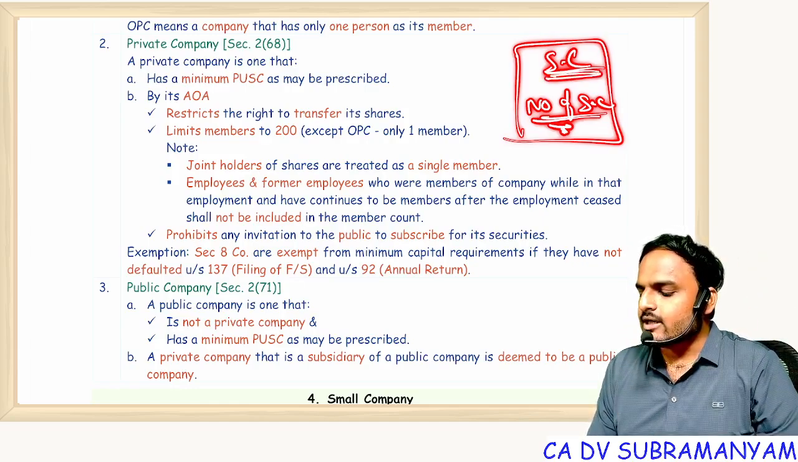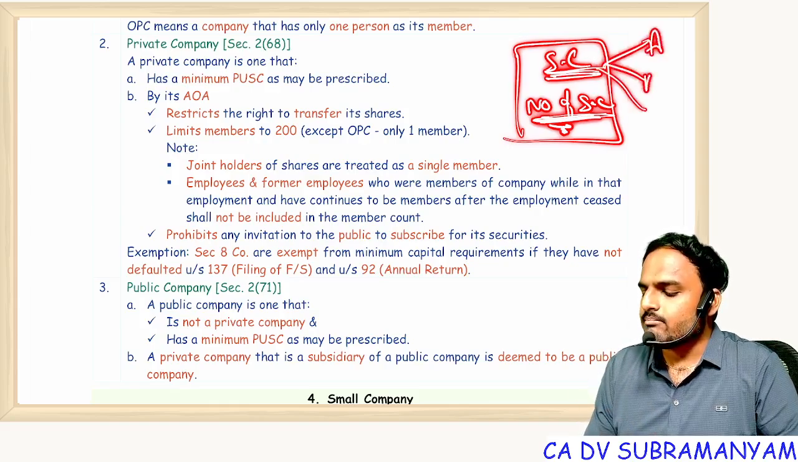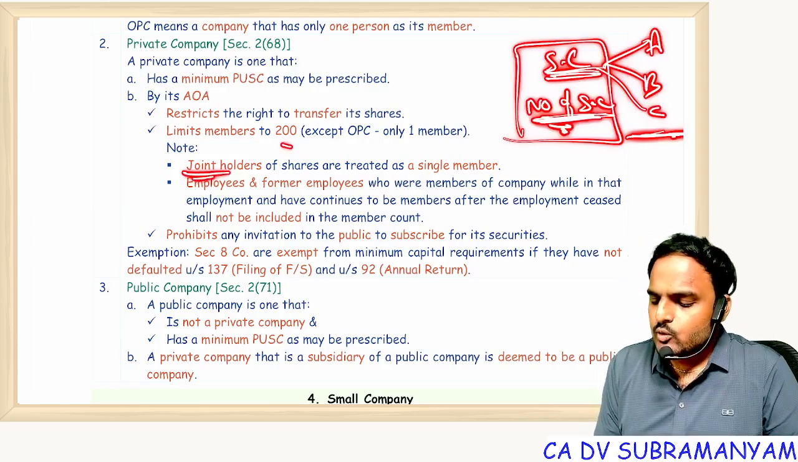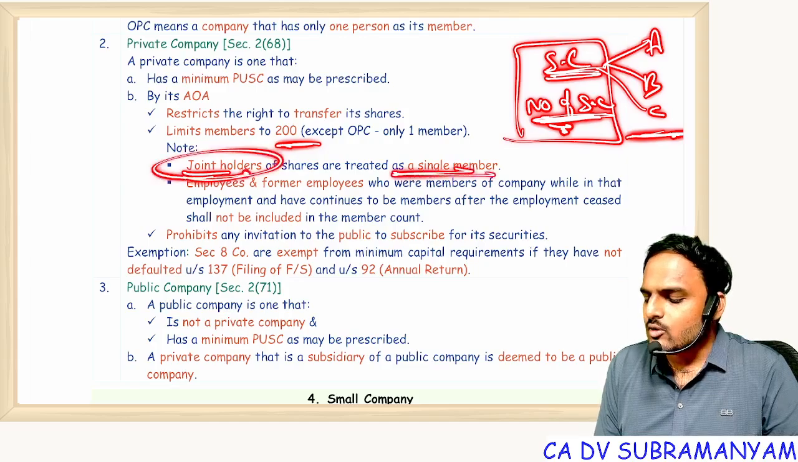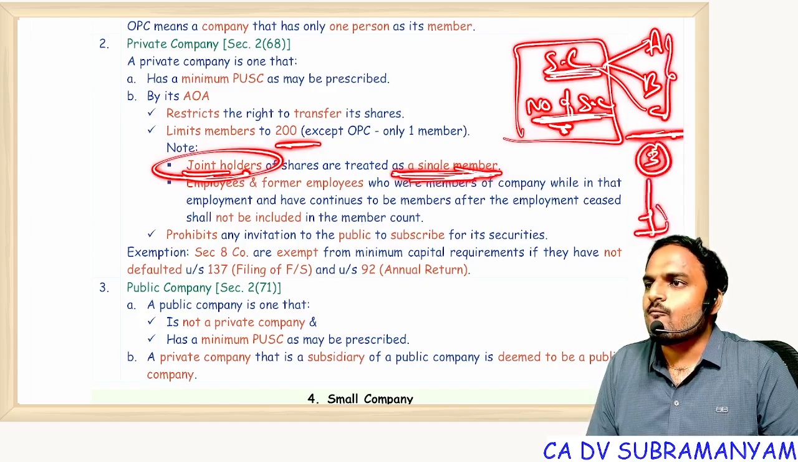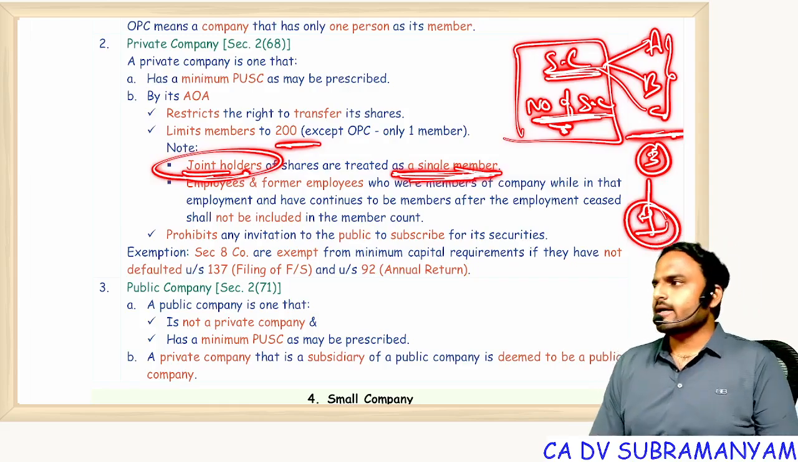Similarly, in a share certificate, ignore the number of shares. If the share certificate is held in the names of A, B, C, they are considered joint shareholders. And for the purpose of the count of 200, all joint shareholders are counted as a single member. That means A, B, C, even though they are 3 in number, we will count them as 1. Is everyone getting my point?